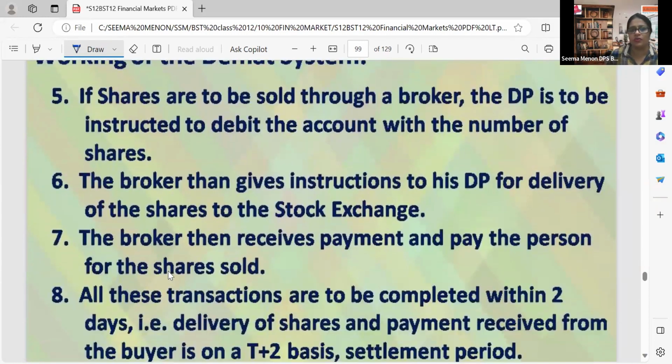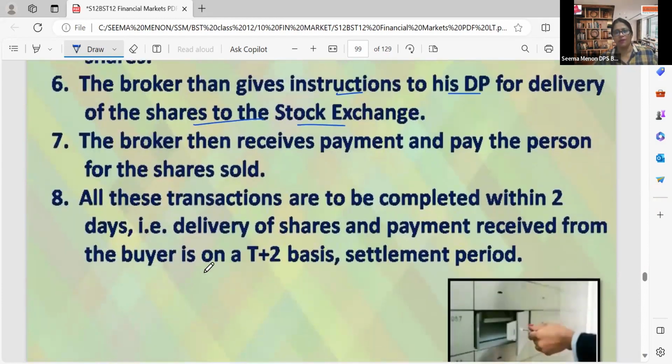If shares are to be sold through a broker, the depository participant is to be instructed to debit the account. While we sell from our account, the shares will be debited with the number of shares. The broker then gives instruction to his DP for delivery of the shares to the stock exchange. They will be delivering the shares to the stock exchange, and the stock exchange will be delivering those shares to the other broker. Who is the other broker? We will discuss now.